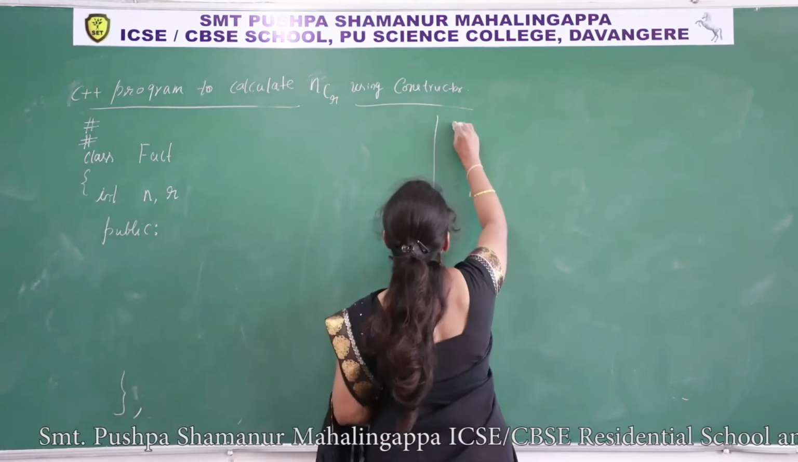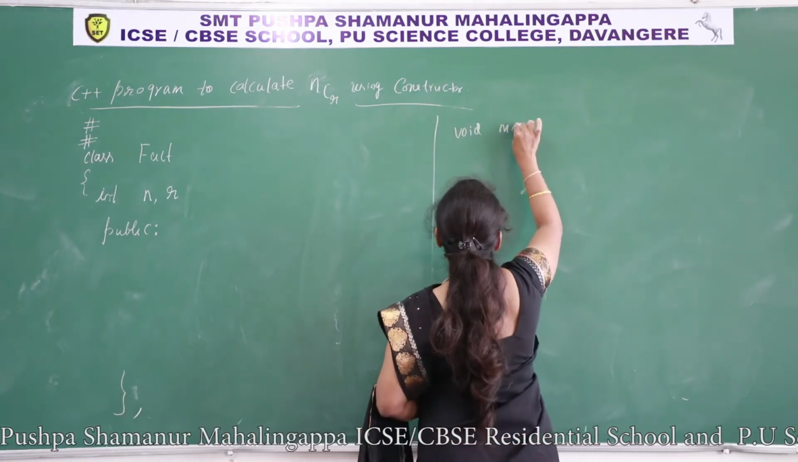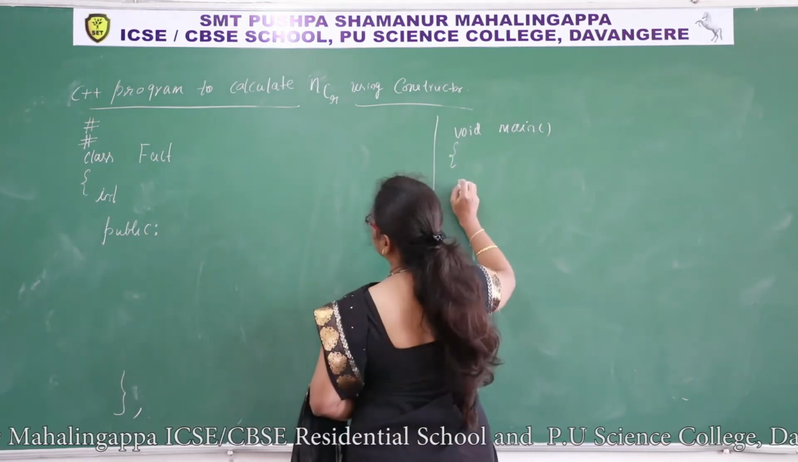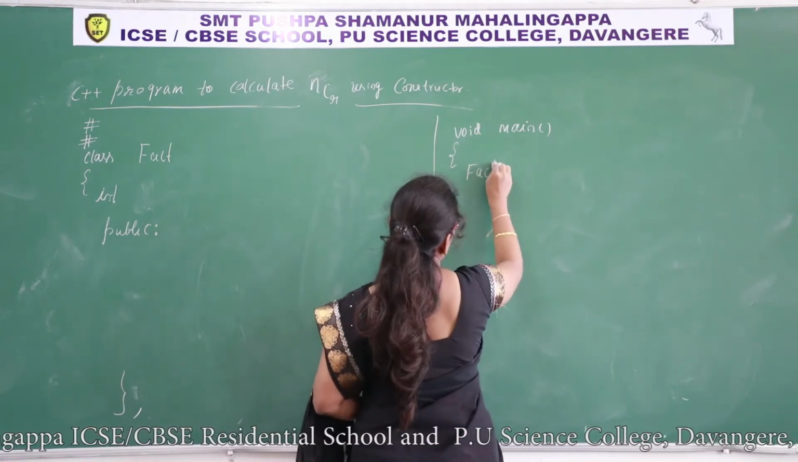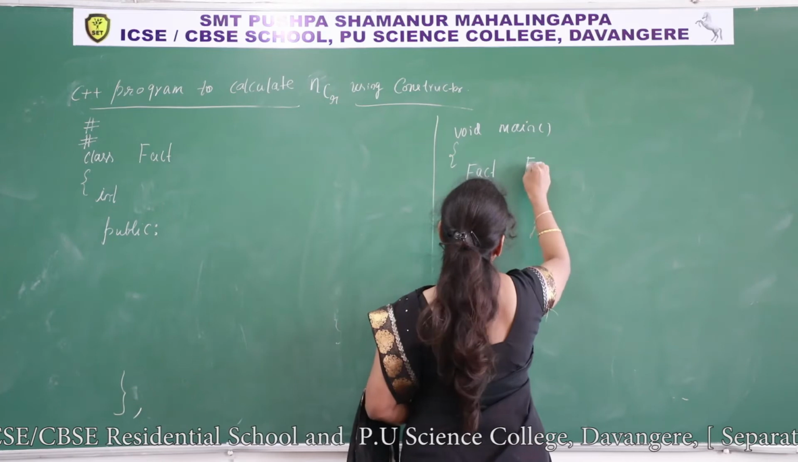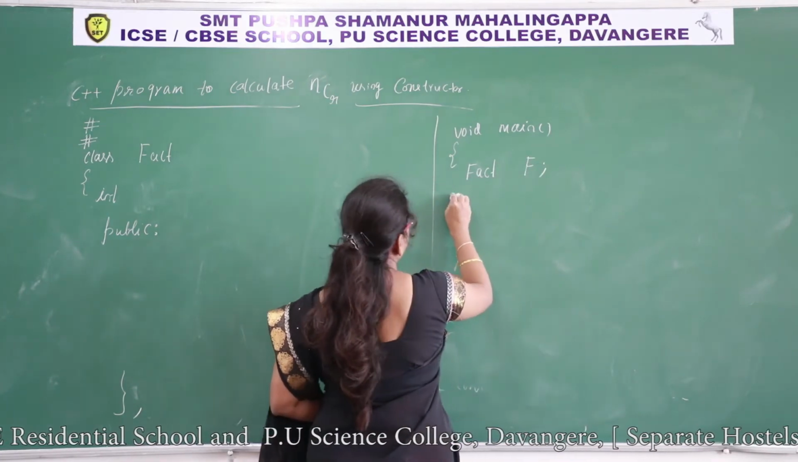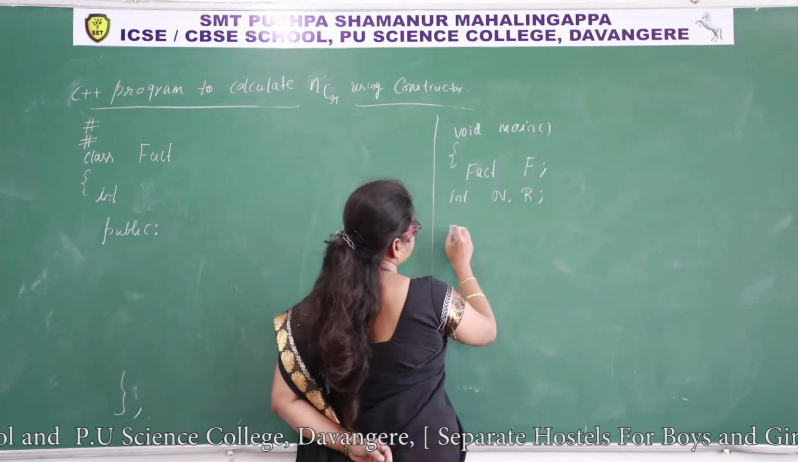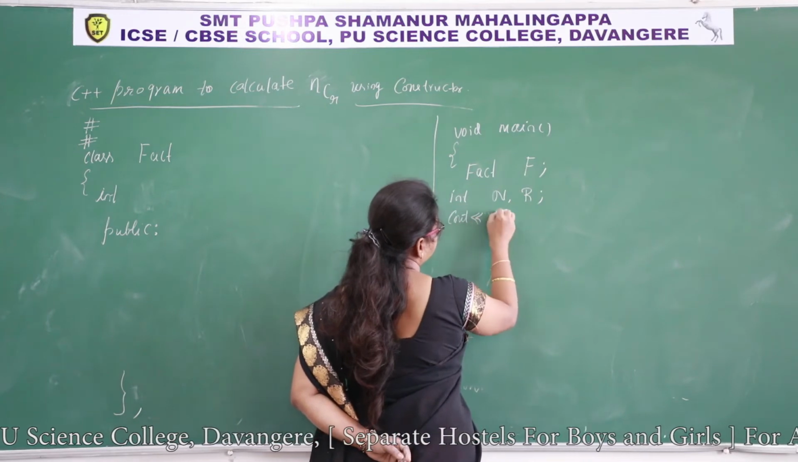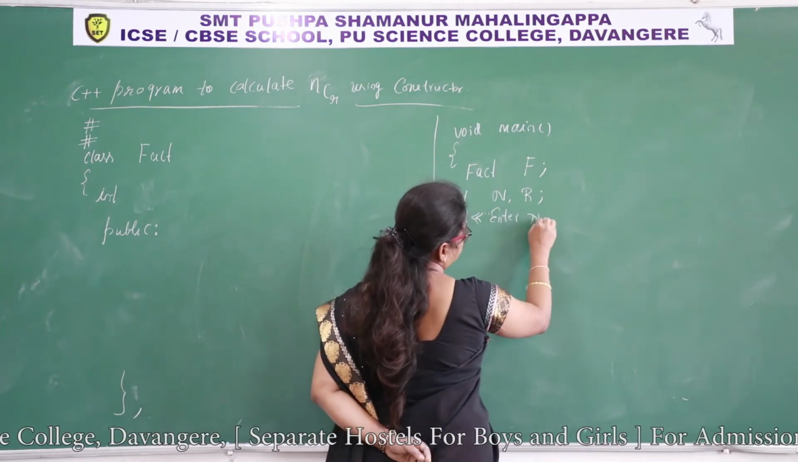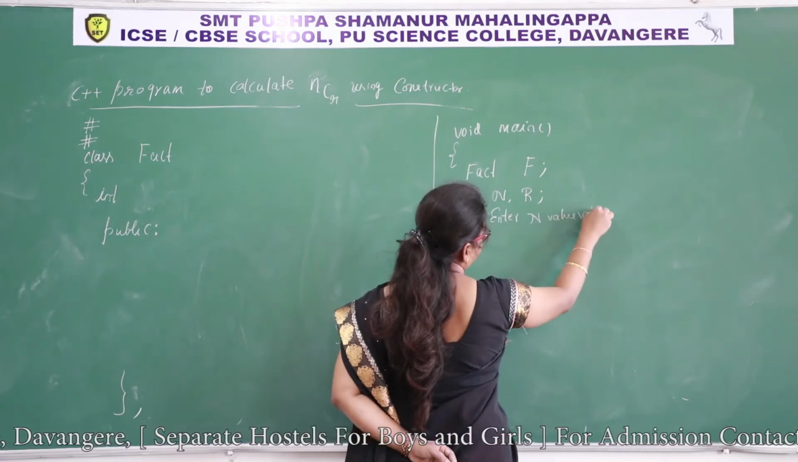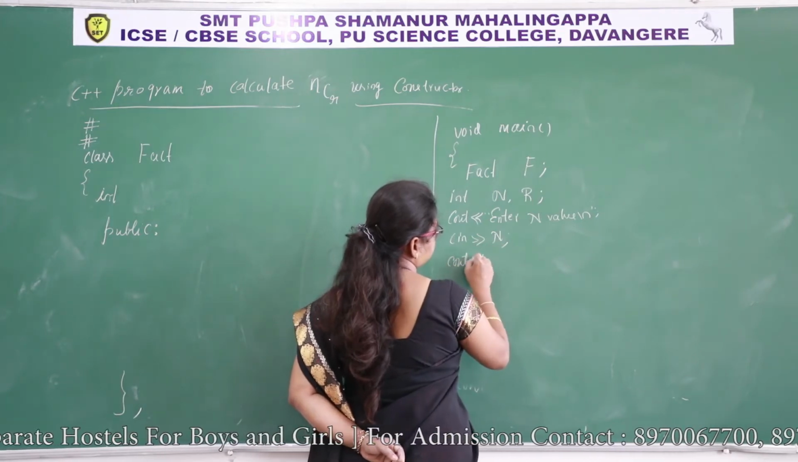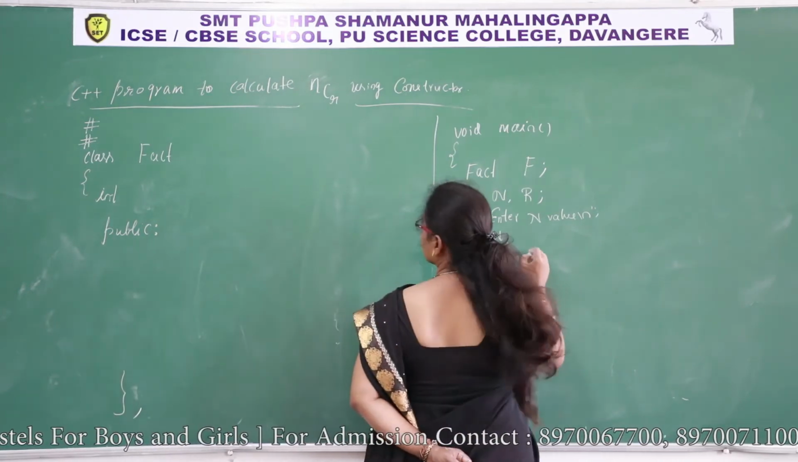From the main function, I'll take void main. Instead of taking n and r, I'll take them here itself. Fact f, int n, comma r. Cout, enter n value. Cin extraction n. Cout, enter r value.